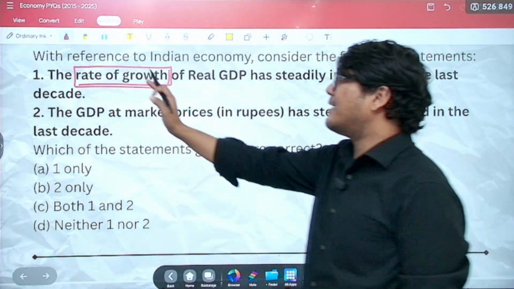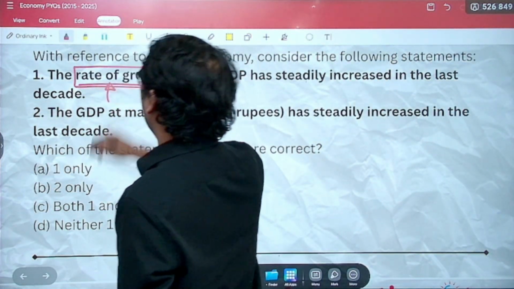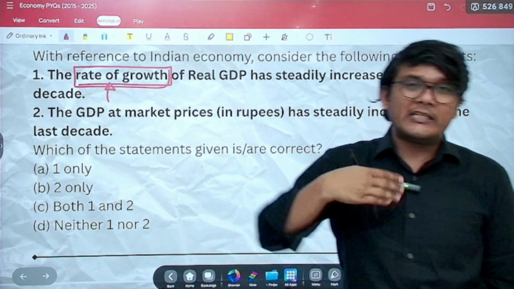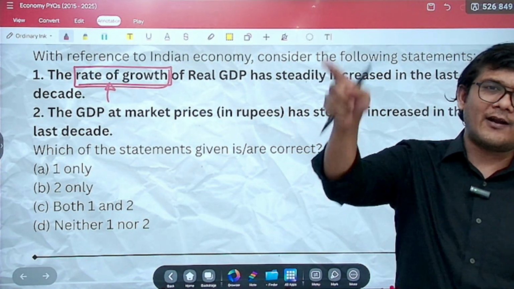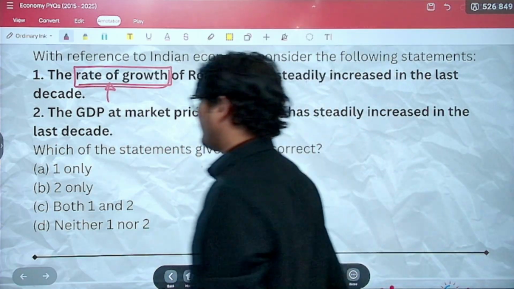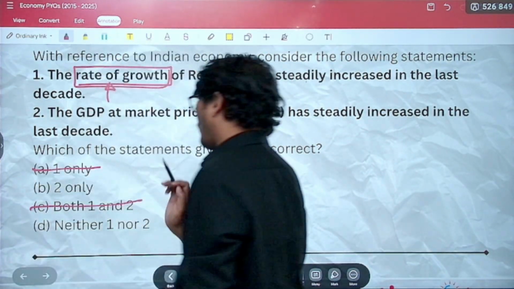But here they are talking about the rate of growth of GDP. For it to keep on increasing every single year for a decade, it's very difficult. The first statement is incorrect, so this is gone, and this is also gone.